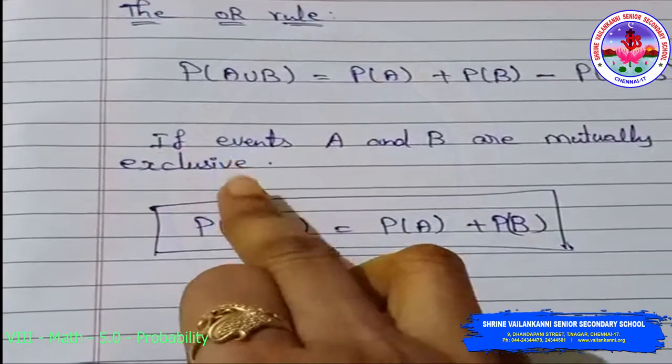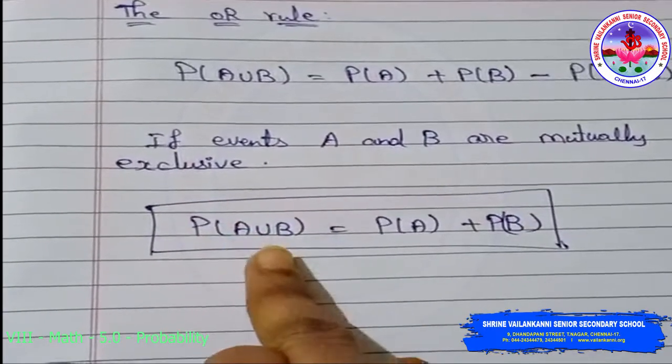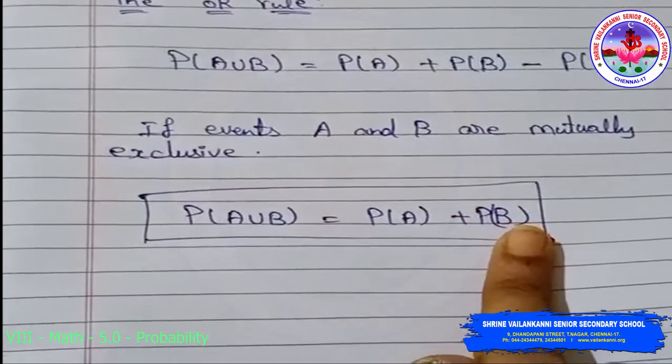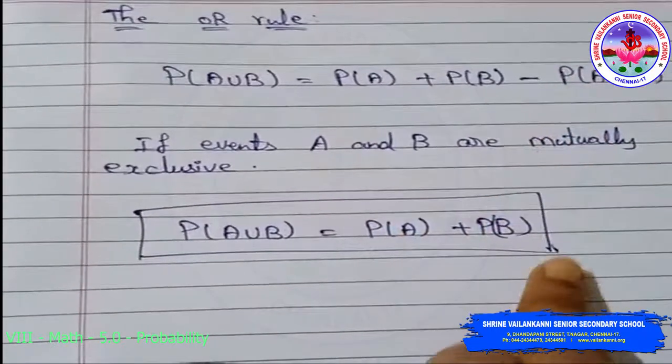If events A and B are mutually exclusive, the probability P of A union B is equal to P of A plus P of B. The third term becomes 0.